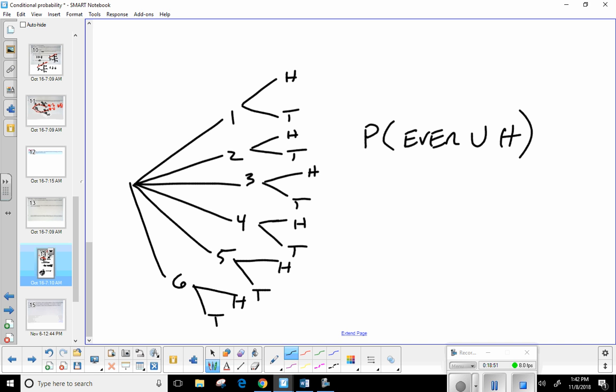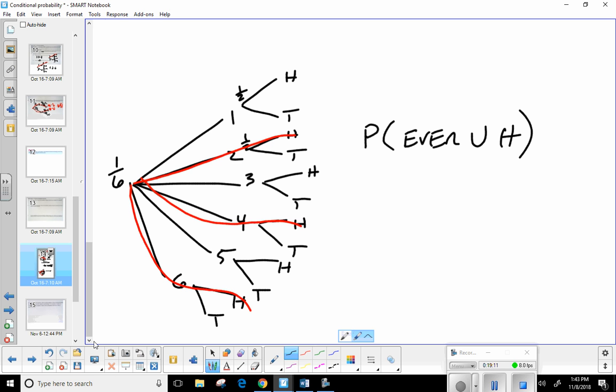So for example, to get all of these, they would just be 1/6, right? And then 1/2 for each of these. So an even or a head, well, we have this one right here. We have another even and a head right here, and then another even and a head right here.